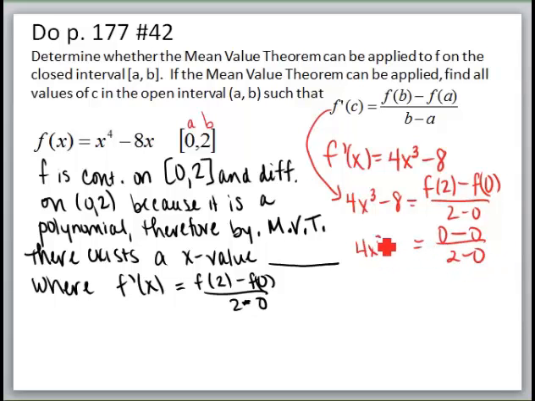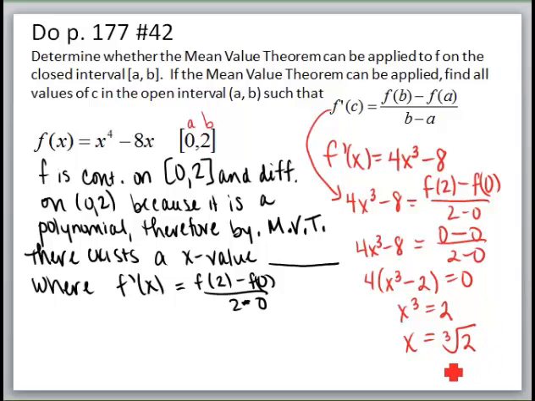So really I'm just looking at where is 4x cubed minus 8, and I'm going to go ahead and factor out that 4 right now. So where is 4 times the quantity x cubed minus 2 equal to 0? That would mean when x cubed is equal to 2, it would be equal to 0. So the x value is the cube root of 2. That does fall within the interval, so I know that I can go ahead and fill in my blank there. There's an x value at cube root of 2.